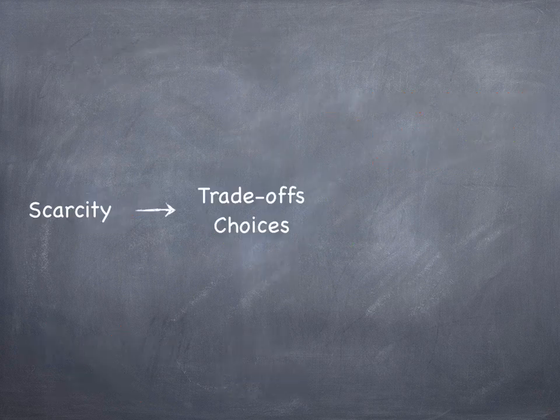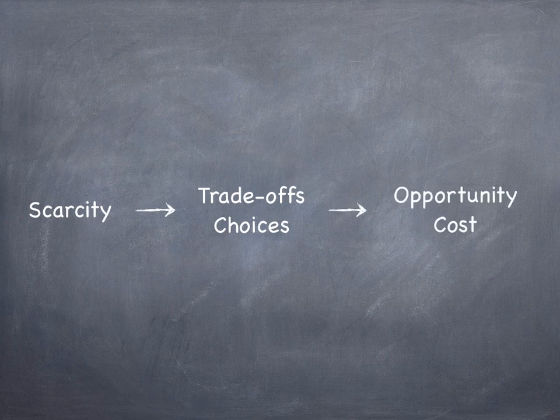So, because of scarcity, we face trade-offs and have to make choices, and every time we face one of these trade-offs and make a choice, we incur an opportunity cost, the value of the next best alternative.